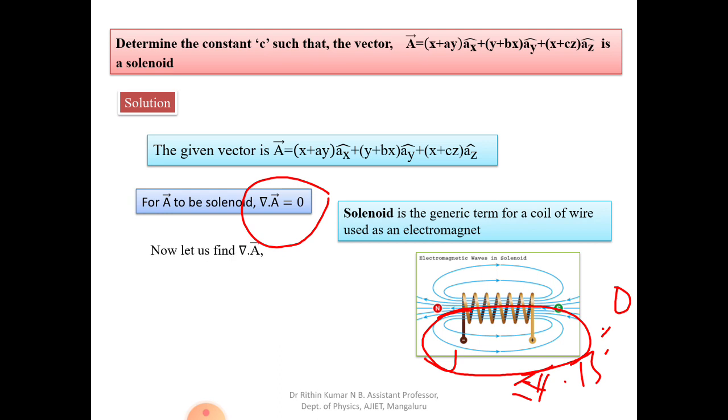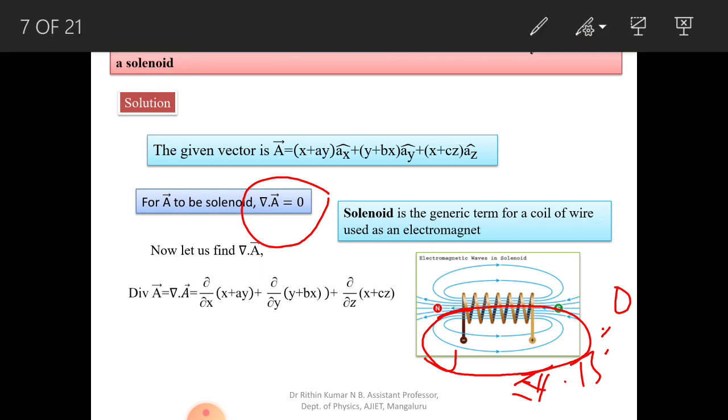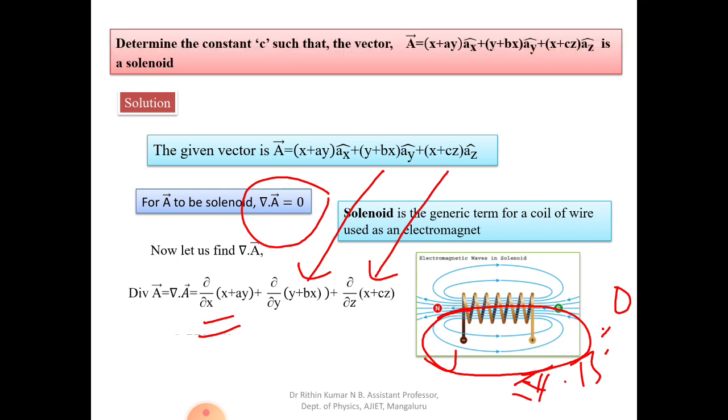So next let us take the equation. Now let us do first del dot A, the divergence of A. So what we did, we took the partial differentiation dou by dou x of x plus ay. Next like this we did dou by dou y of y plus bx, and z axis, dou by dou z of x plus cz. We did this one, and when you partial differentiate this one, we will get it as,